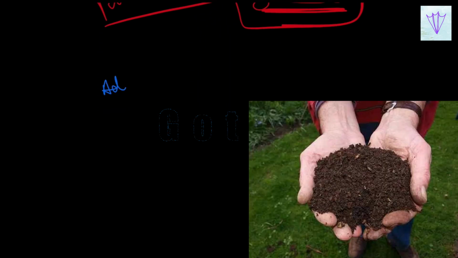Next, we'll study about adding manure and fertilizers. The next step is adding manure and fertilizers after sowing the seeds. So crops require certain nutrients for their growth and development, which they absorb from the soil. When crops are grown continuously in the same field, they use up nutrients present in the soil, which leads to deficiency of some specific nutrients in the soil. So the deficiency in the soil can be replenished by adding manure and fertilizers to the soil.